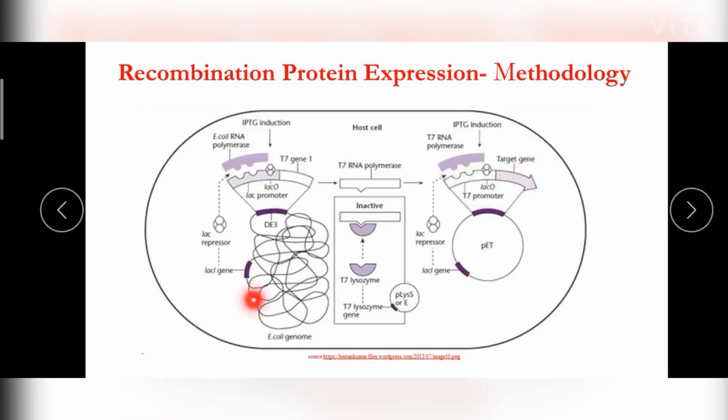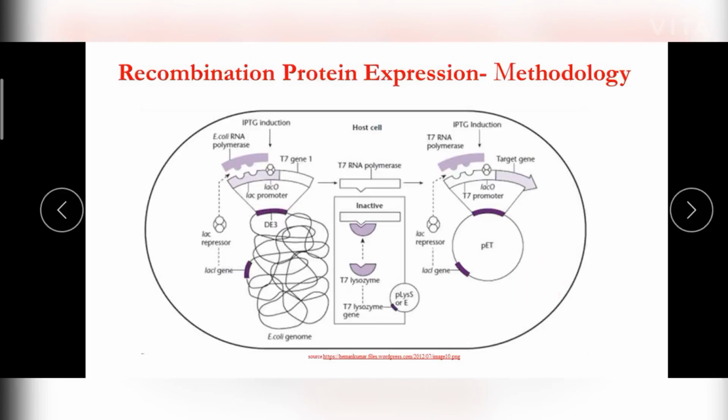So in the presence of the inducer in the form of IPTG, the repressor becomes inactive, and when the repressor is inactive, the T7 gene is expressed to produce T7 RNA polymerase. This polymerase goes and binds to this promoter, and the target gene is expressed, and our recombinant protein is produced on a large scale.